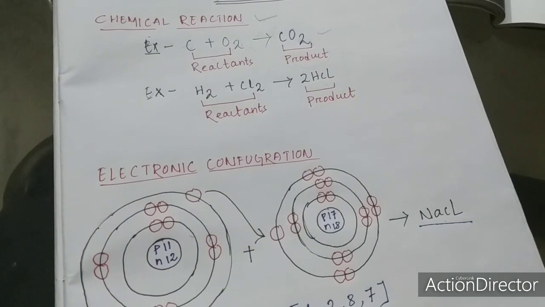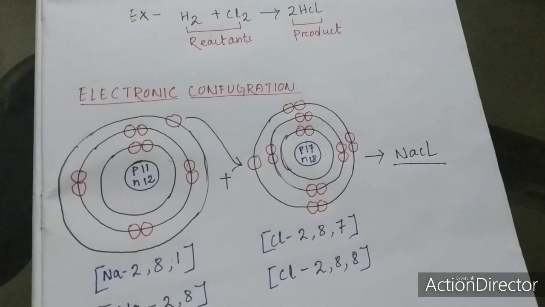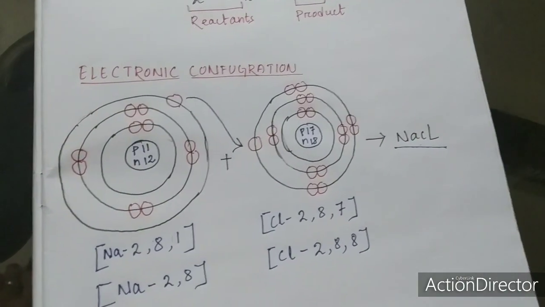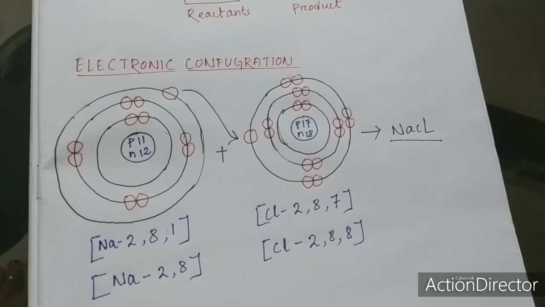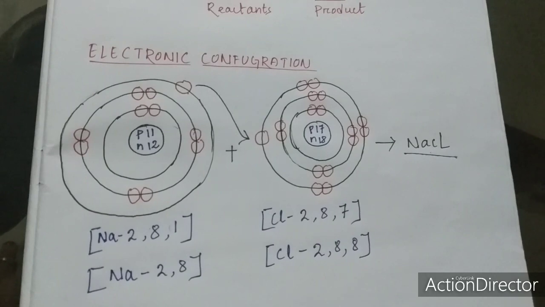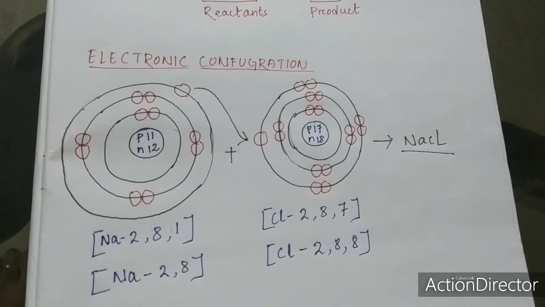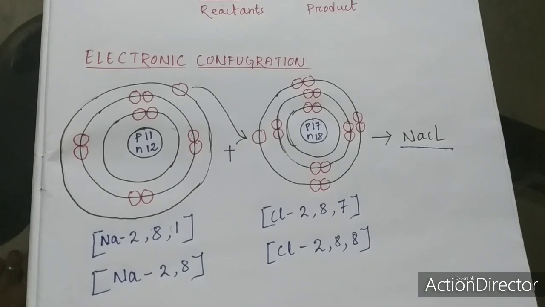So why do elements or compounds undergo chemical reaction? To attain a stable electronic configuration. What is electronic configuration? Electronic configuration is the arrangement of electrons around the nucleus. Here we have taken one example, the electronic configuration of sodium chloride.